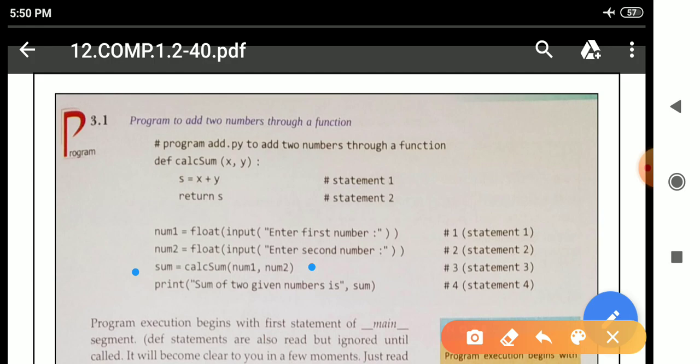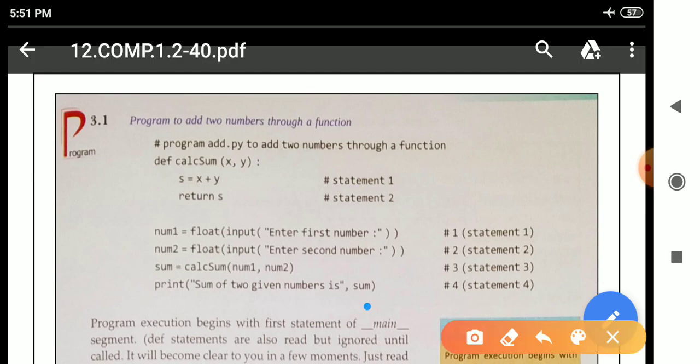We can see here the function name is there, the variables are also here, and one more variable is created, sum, which stores the calculated part. At last we use the print statement to print the output on the screen: print sum of two given numbers is sum. Why?